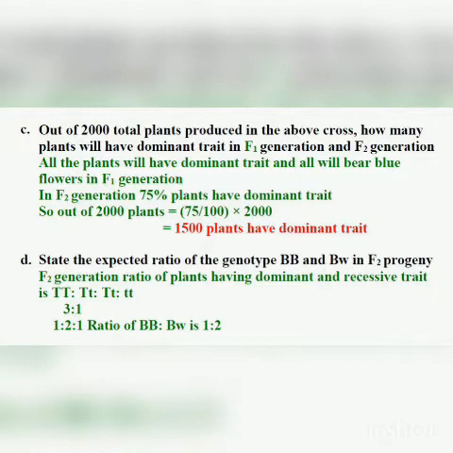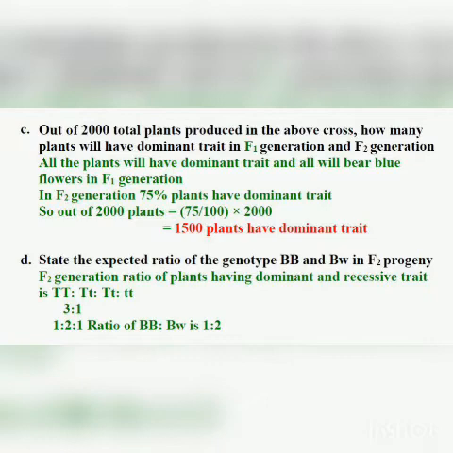So how many plants will have recessive traits? You can do it this way: 2000 minus 1500, 500 plants will have recessive traits. Or you can do it the other way also. You know that in F2 generation 25% of plants have the recessive trait.